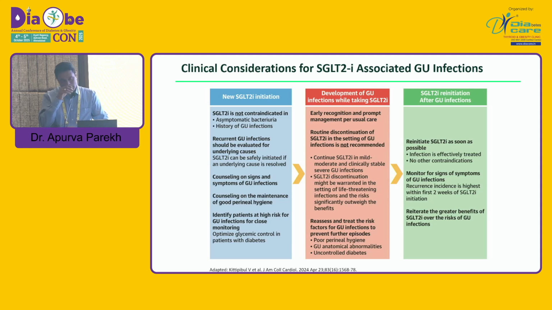Many patients with diabetes have diabetic cystopathy, bladder issues, or urethral stricture. So these things can be evaluated and can be cured. Most important is restarting the SGLT2 inhibitors after infections are cured, and aggressive monitoring.